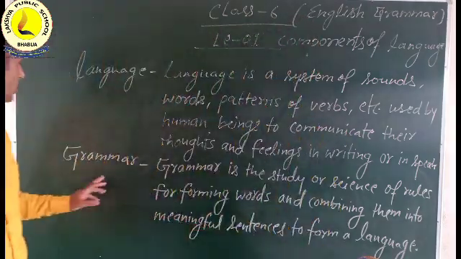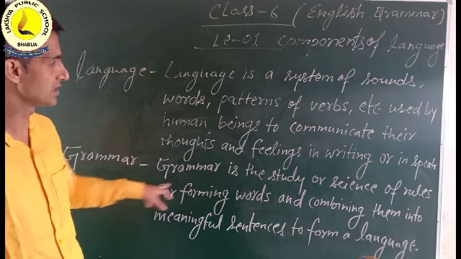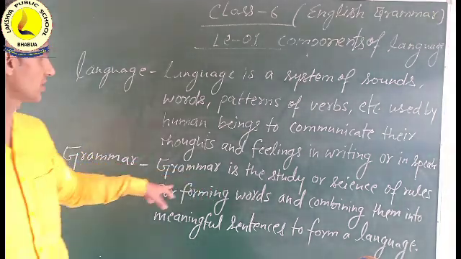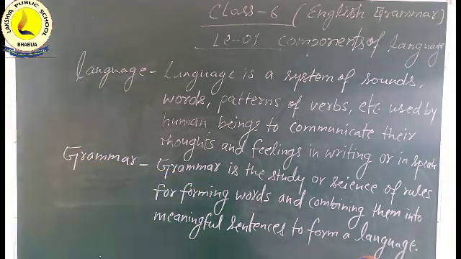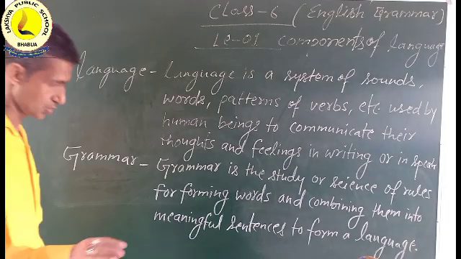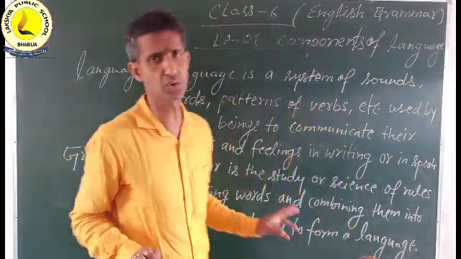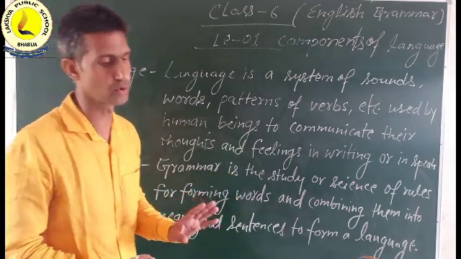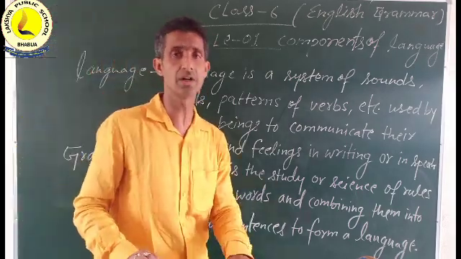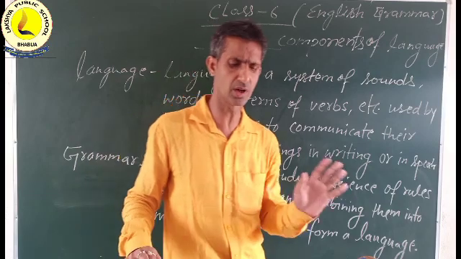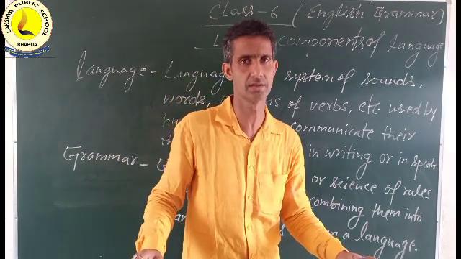As you look on the board, there is a given definition. Grammar is the study or science of rules for forming words and combining them into meaningful sentences to form a language. So in the components of language, these are two components. So you must know about it. Now we come to alphabet. You know alphabet is the set of letters.